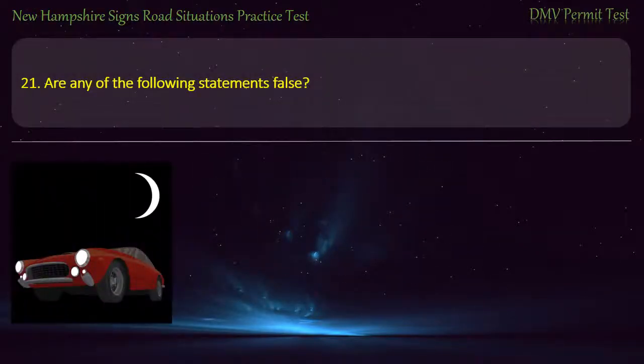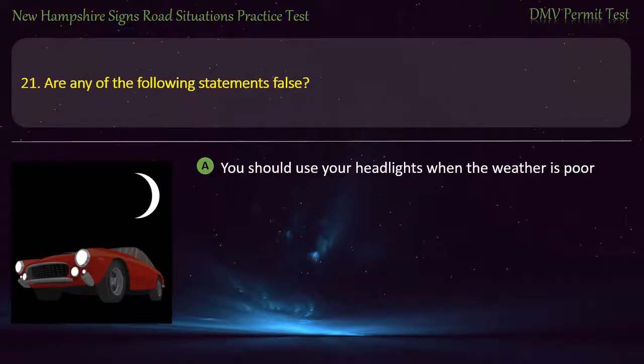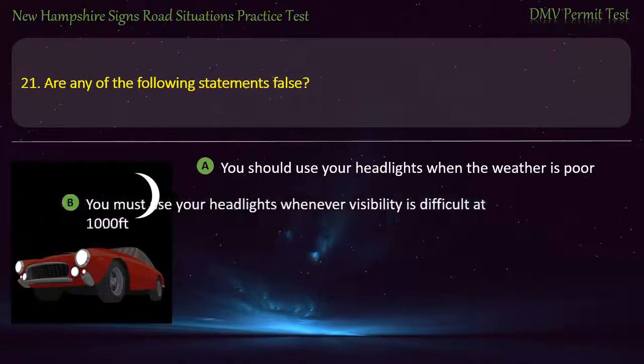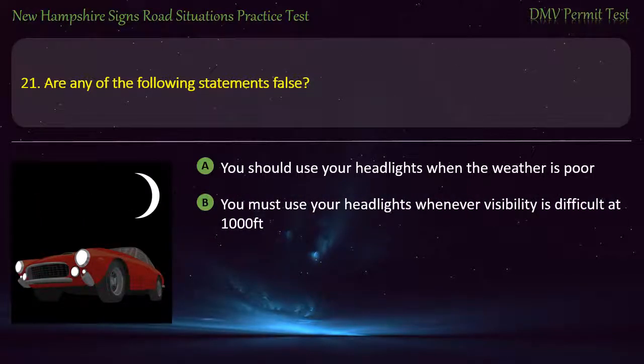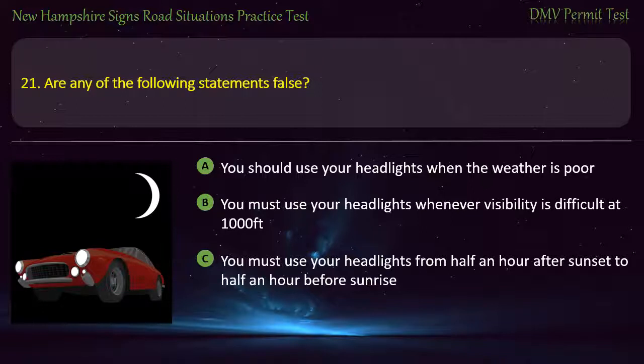Question 21. Are any of the following statements false? You should use your headlights when the weather is poor. You must use your headlights whenever visibility is difficult at 1,000 feet. You must use your headlights from half an hour after sunset to half an hour before sunrise. All of these statements are true. Answer. All of these statements are true.